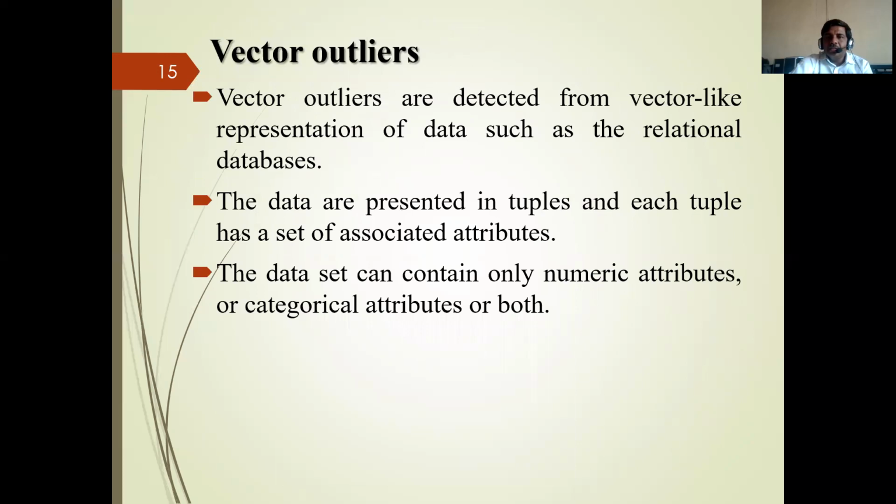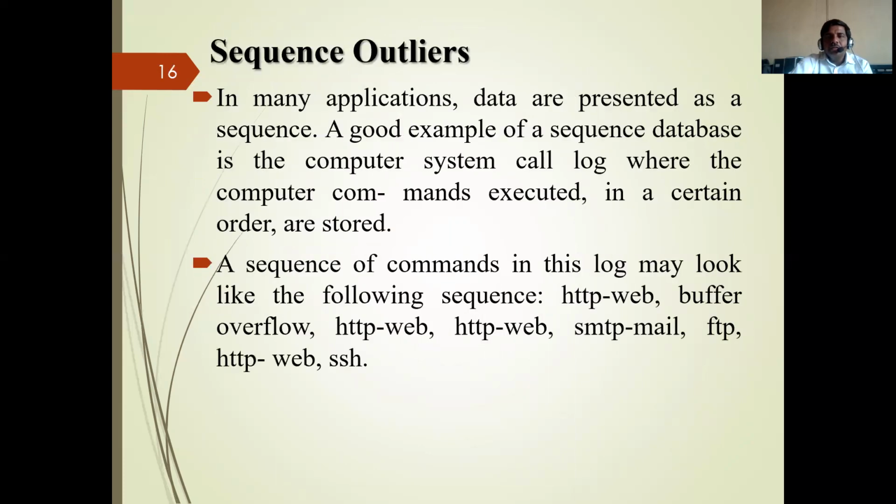Then vector outliers are defined from vector-like representative data, such as a relational data set. The data are represented in tuples, and each tuple has a set of associated attributes. The data set can contain only numeric attributes or categorical attributes. Sequence outlier is also in a group; data are presented as sequence.